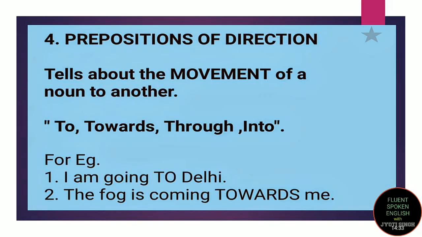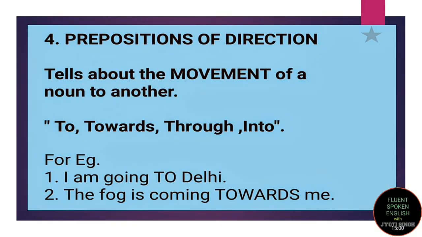Prepositions of direction. Prepositions of direction tell about the movement of a noun to another. The commonly used prepositions of direction are to, towards, through, into. Clear? For example, I am going to Delhi. So here the word to is telling you that I am going to Delhi, right? So it's a direction.